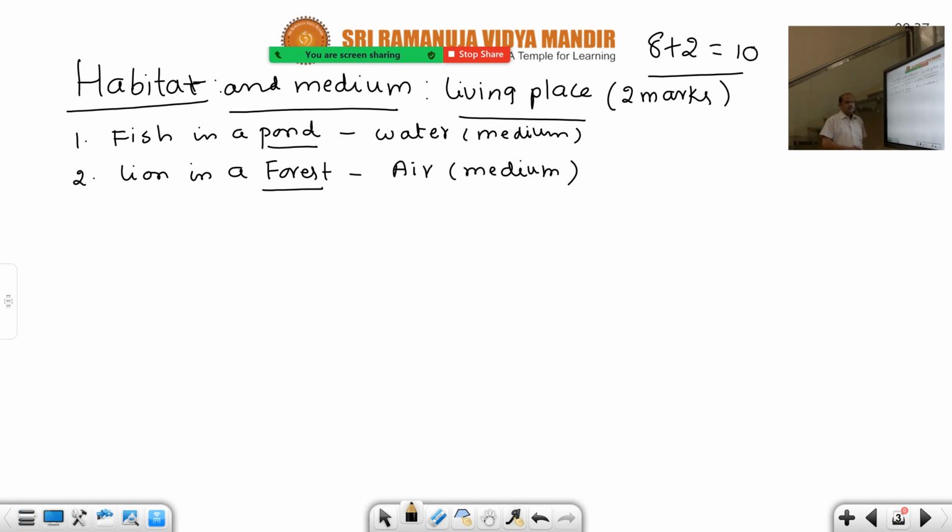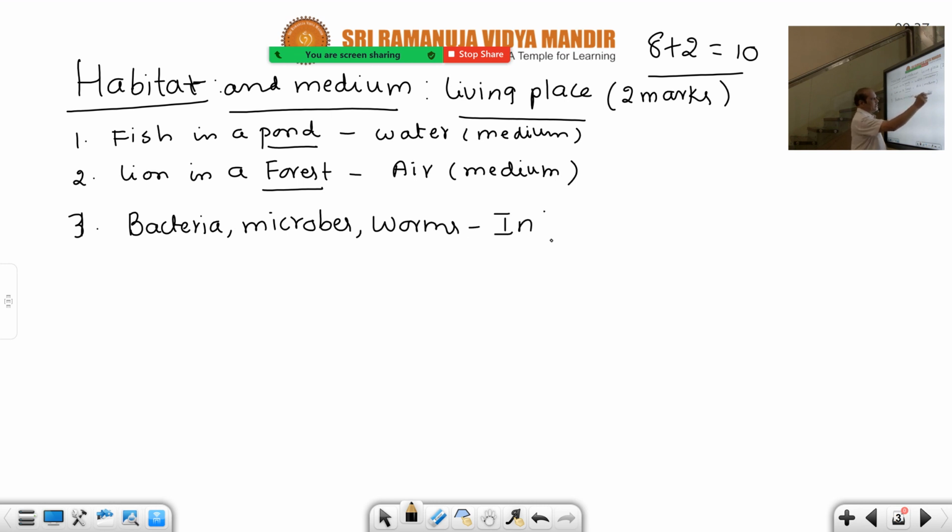So lion in a forest, medium is air, like that. Then they have given niche. Even, for example, a third habitat you can note down here. What is that? For many bacteria, microbes and helminth worms like roundworms, etc., our intestine is a very good habitat.